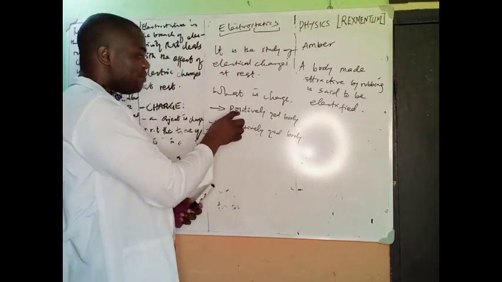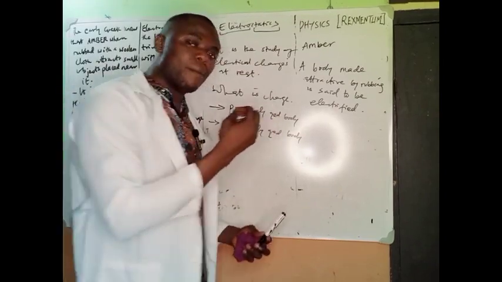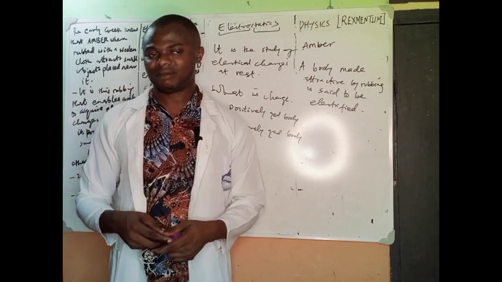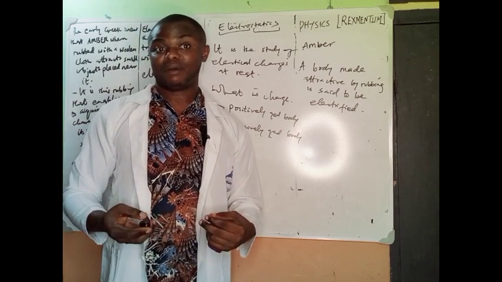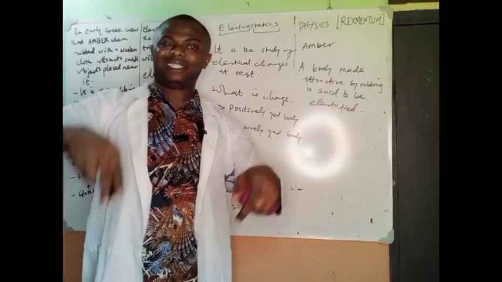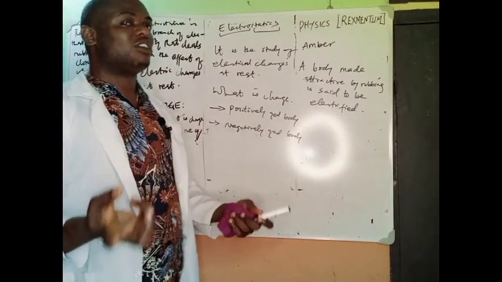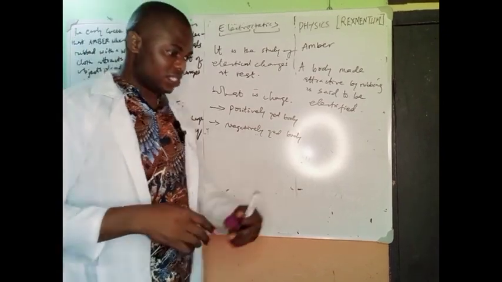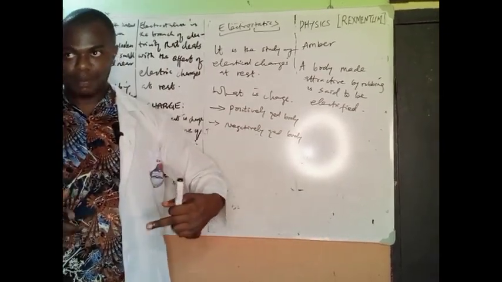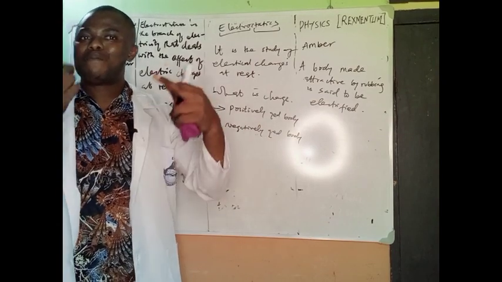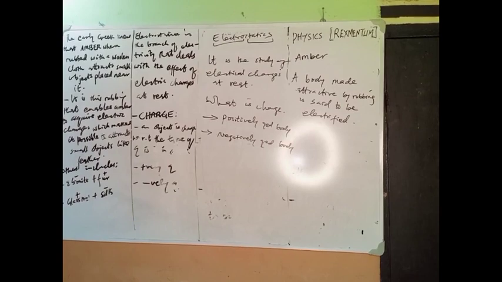Remember, a positively charged body is a body that has excess of protons as compared to its electrons. A body is said to be charged with a particular type of charge that is in excess. So charge is all about electron imbalance. So a positively charged body is a body that has excess of what? Protons as compared to electrons.